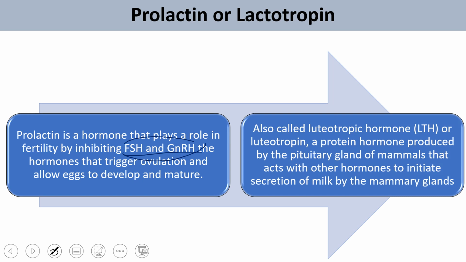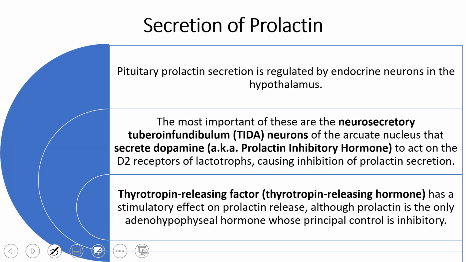a protein hormone produced by the pituitary gland of mammals that acts on other hormones to initiate secretion of milk by the mammary gland. So it is called luteotropic hormone. Another thing about prolactin is that most hormones produced from the pituitary work on other endocrine glands, but prolactin is produced from the pituitary and does not work on any endocrine gland. It directly works on the mammary gland. So that is the difference.